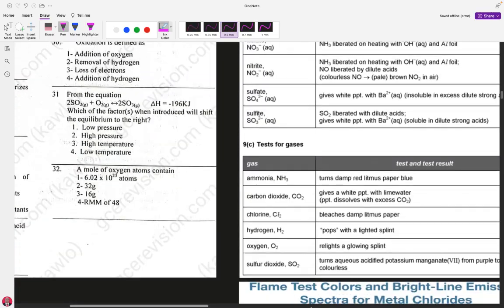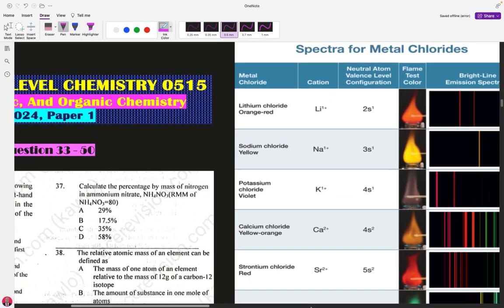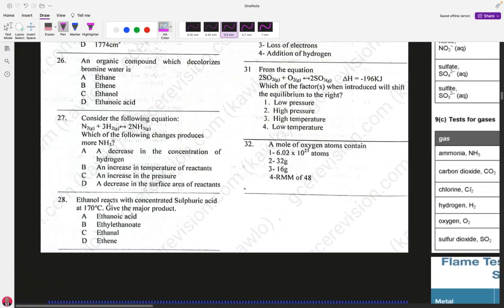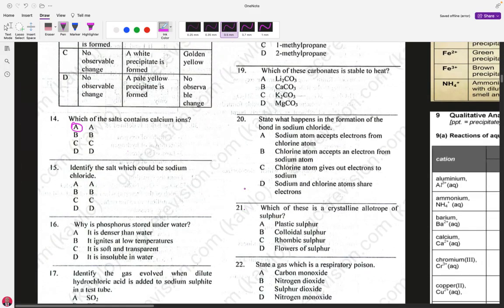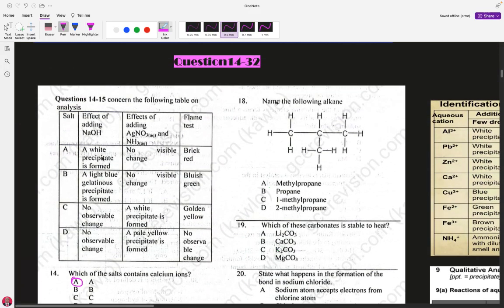This is sodium here. Sodium, yellow. It's a golden color, something like that. That is the flame test for sodium. Then, on adding aqueous sodium hydroxide, let's see if this is golden color. On adding it, no observable change is noticed.